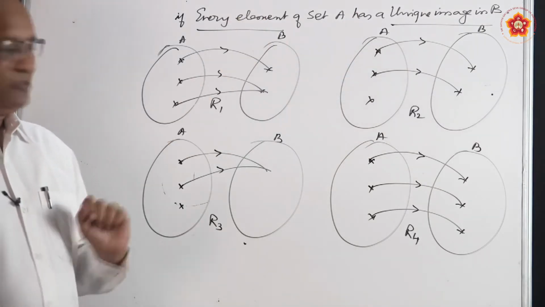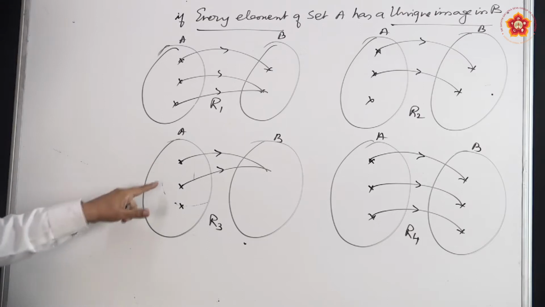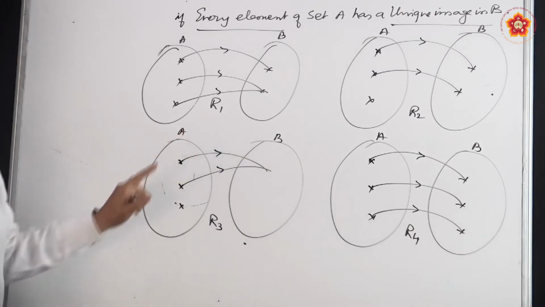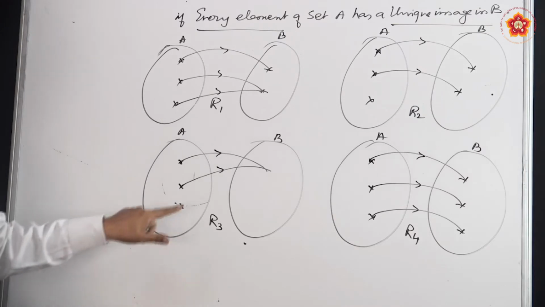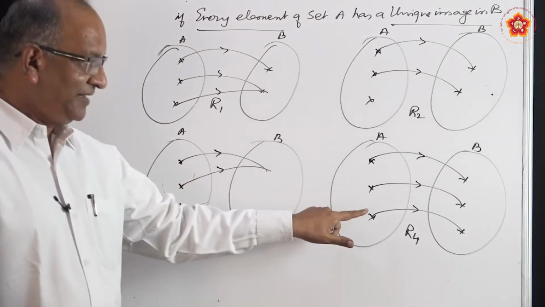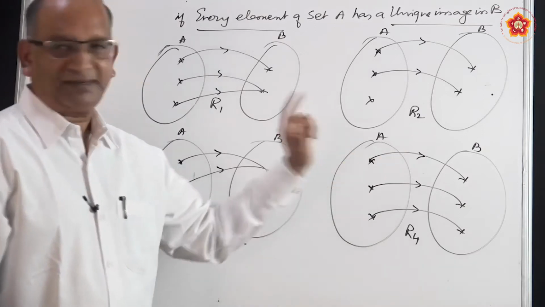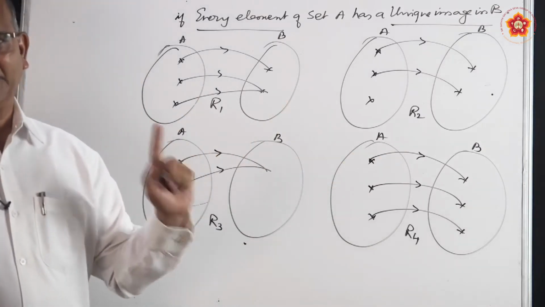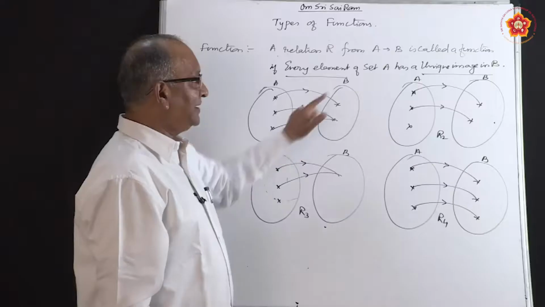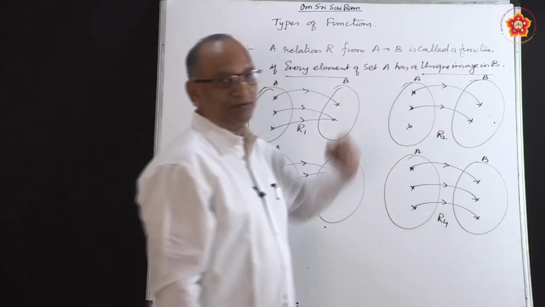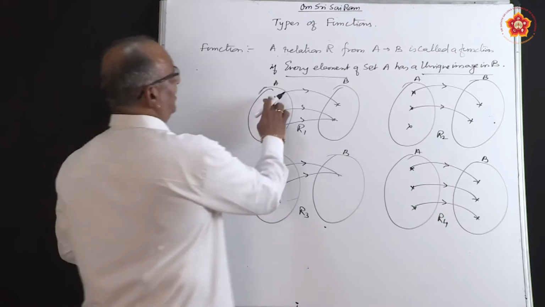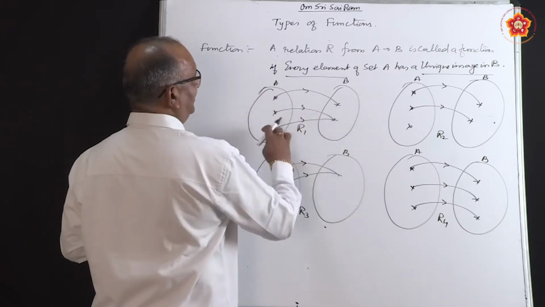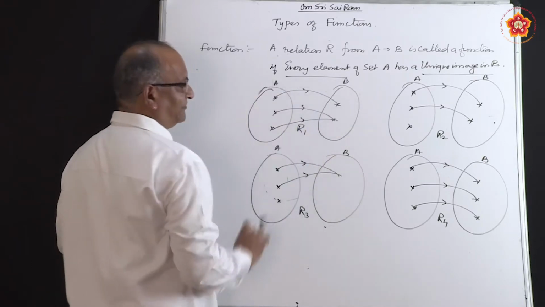Come to the third diagram. Again we find that only the first two elements are related, one element is left out. So this is also not a function. Come to this one, we find that here every element is related. So the first condition is satisfied. The second condition is a unique image. Every element should have a unique image. One is related to this, this is related to that, so one element is not related with two elements.